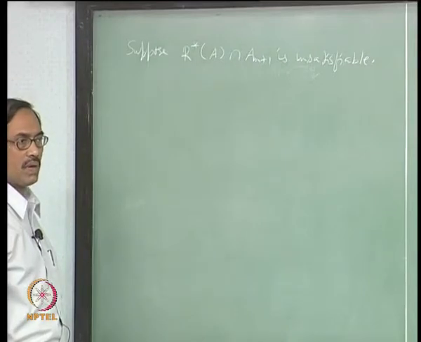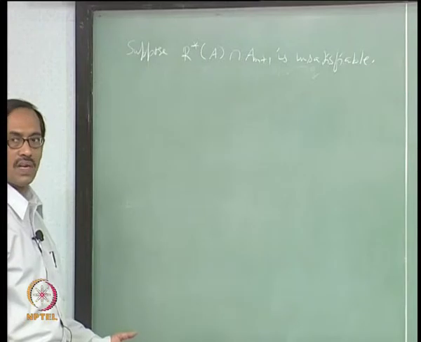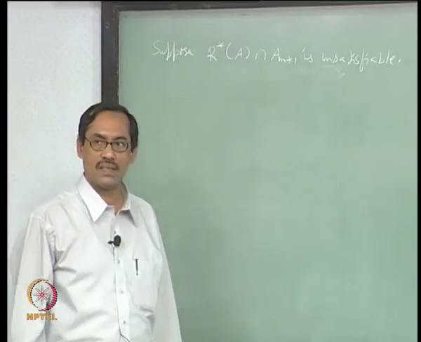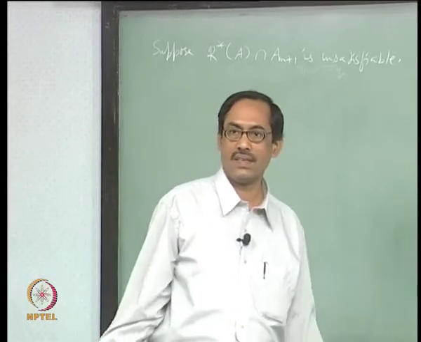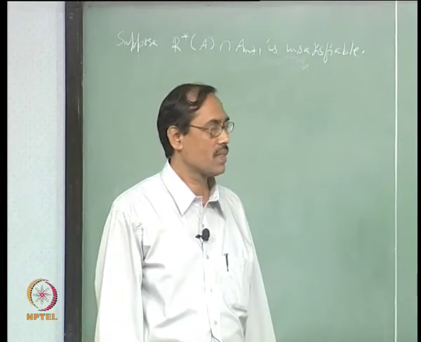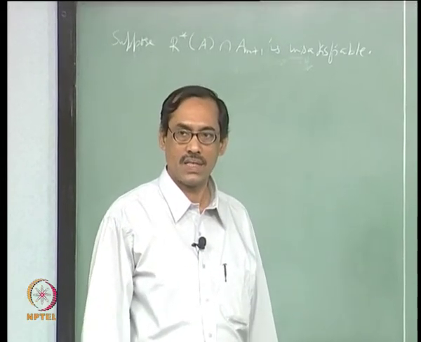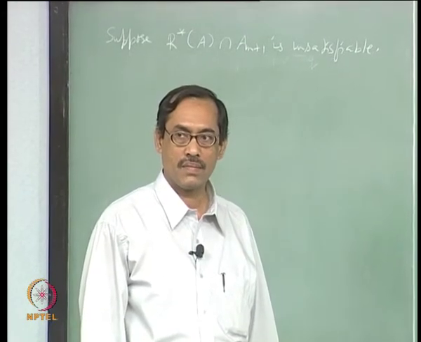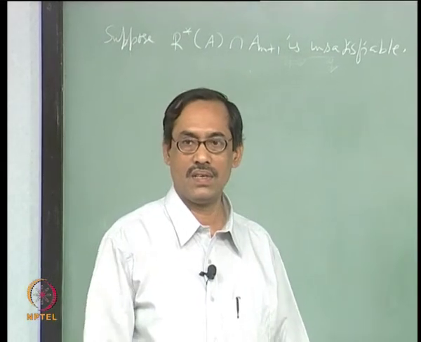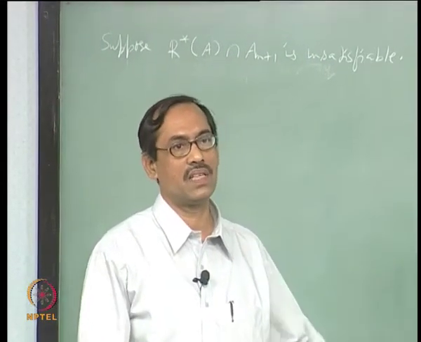If it is unsatisfiable, then neither J nor J bar is a model. Is that right? It does not have a model, and we have two here, J and J bar. So, neither of them is a model. Why neither of them is a model? It is a set of clauses. Some clause is not satisfied, right? That is why. So, that means J does not satisfy some clause, J bar does not satisfy some clause, may not be same.